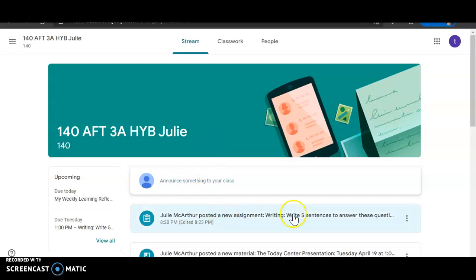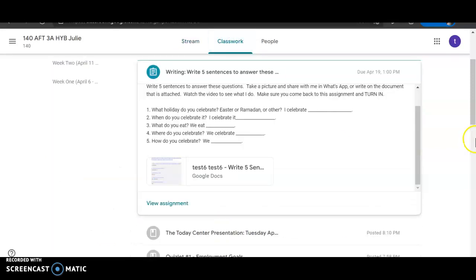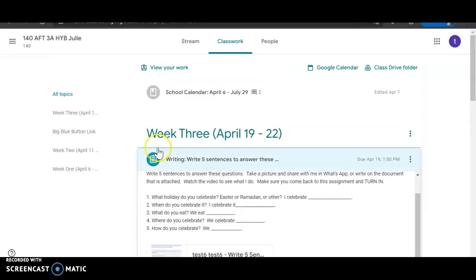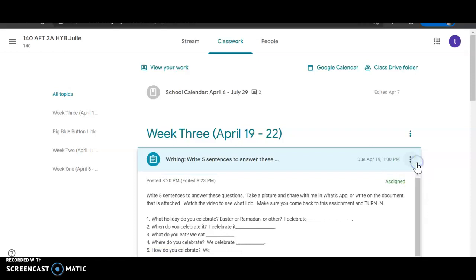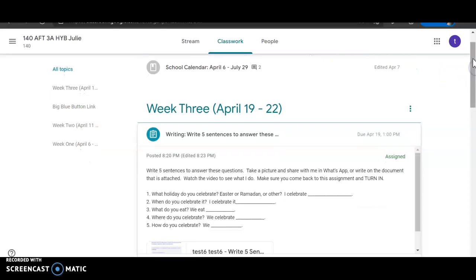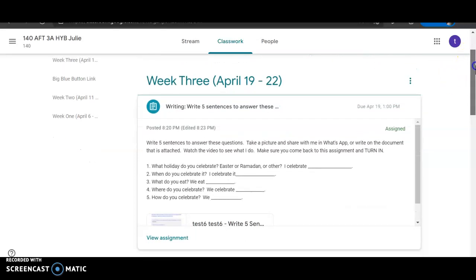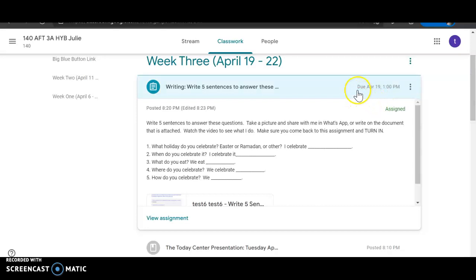You can find it right here on the front page underneath the picture, or you can go into classwork and scroll up, and you're going to see that we have week 3. I'm just going to make it a little bit bigger for you. It's not going to work. Okay, so we can see that it's due April 19th at 1 o'clock.